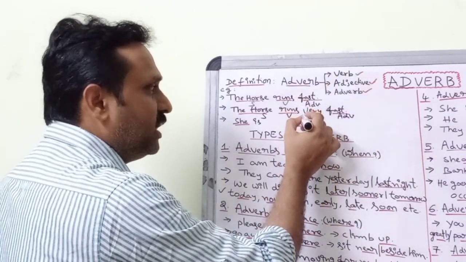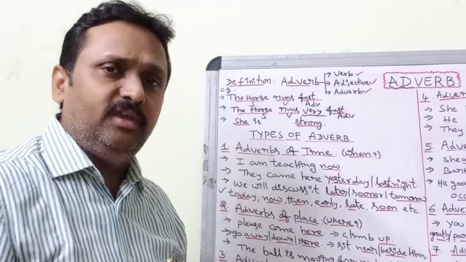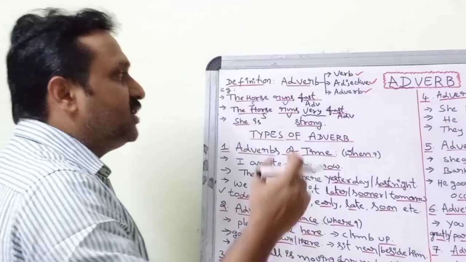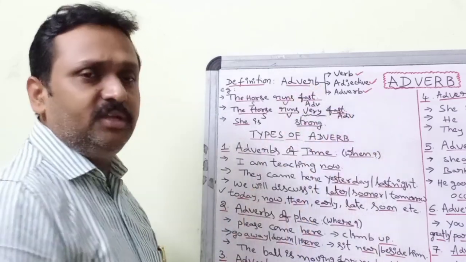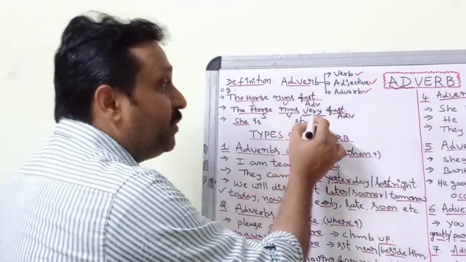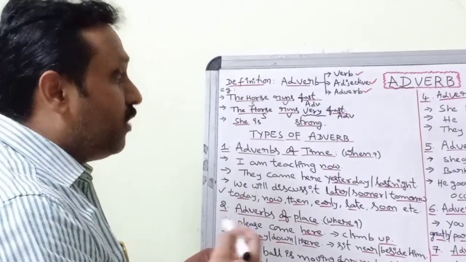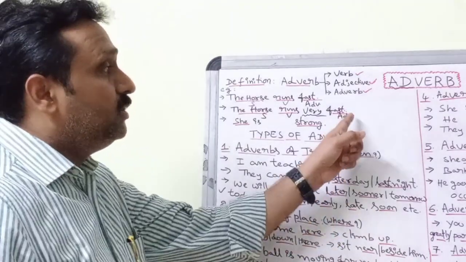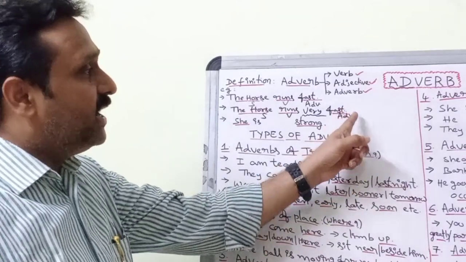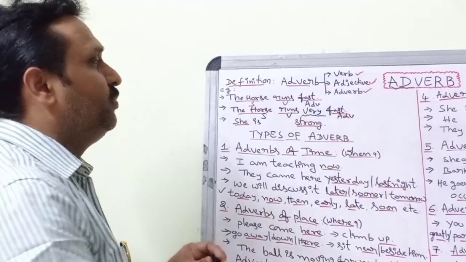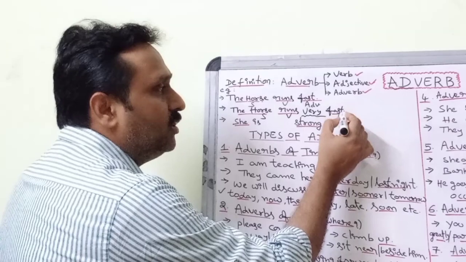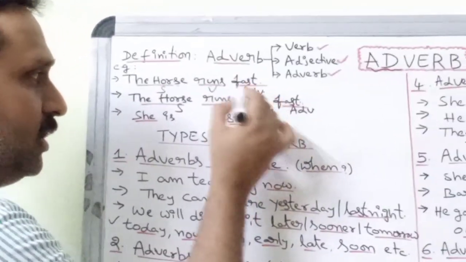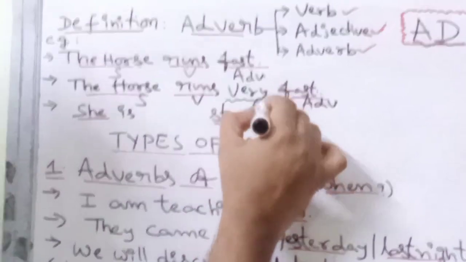The word I am using extra here, very, becomes another adverb. Already one adverb, fast, is present in the sentence, and this new word very is qualifying, modifying, adding something more to this already existing adverb fast. That's why, by qualifying this already present adverb fast, the newly added word very also becomes an adverb according to its definition.